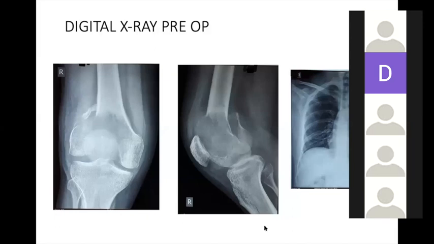This is the skiagram of the right knee in a skeletally mature patient, showing the distal femur with proximal tibia and fibula. On the distal femur, it shows a gross osteolytic lesion with cortical break and soft tissue involvement in AP and lateral view also.